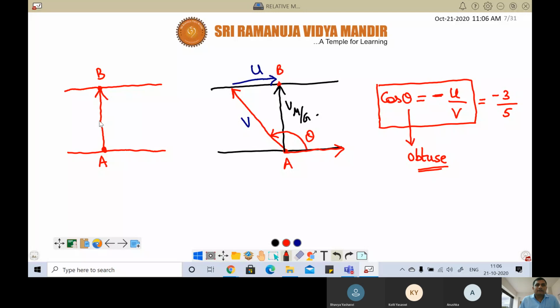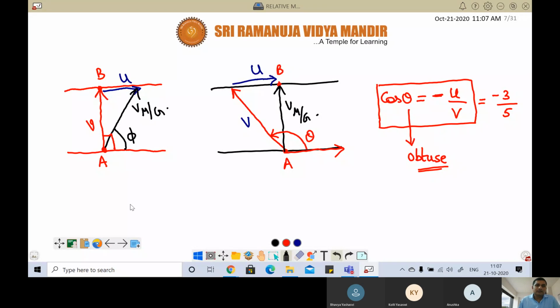So if you want to cross the river, your effort should be along AB, and reverse velocity will be like this, U, and then this will be the final velocity of man with respect to ground. One important point: yesterday I told you that theta is 90 here. Whereas this angle is called the angle made by the velocity of man with respect to ground.